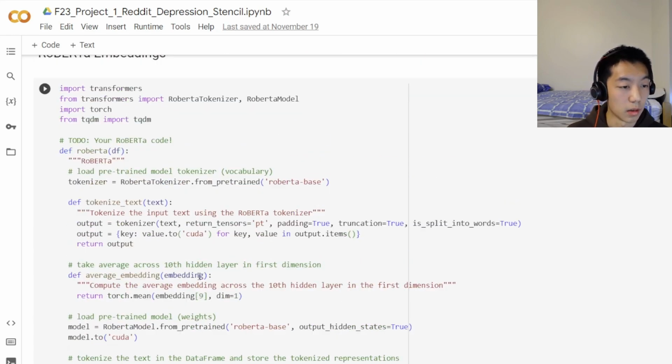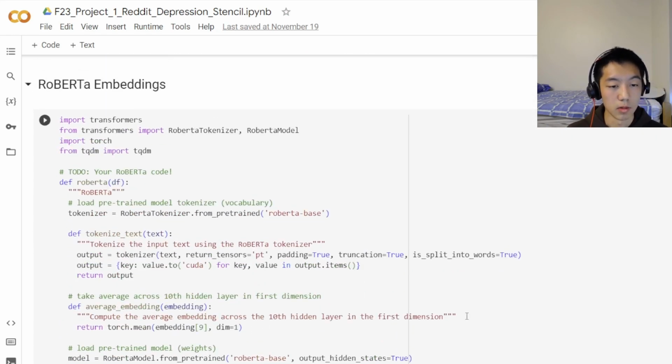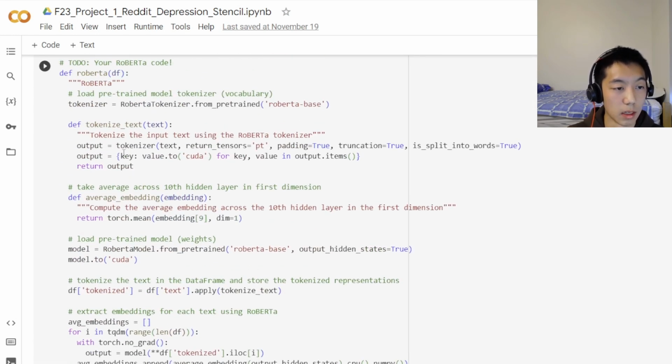Touching upon the most challenging part of this project for me, it was definitely the RoBERTa embeddings. And this was due to the difficulty of optimizing my code so that it wouldn't take up all the RAM of Google Colab due to Colab limitations. So for a quick step-by-step run through of the code, we load a pre-trained model tokenizer from RoBERTa. And then we have this tokenized text function, which takes this tokenizer and gives us an output that we're able to plug in later. We also have to take the average across the 10th hidden layer of the first dimension.